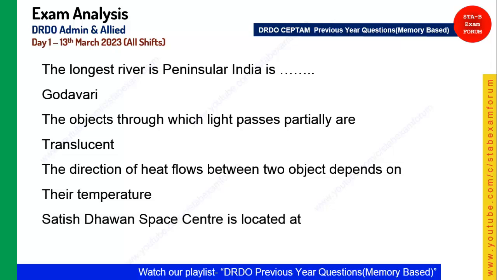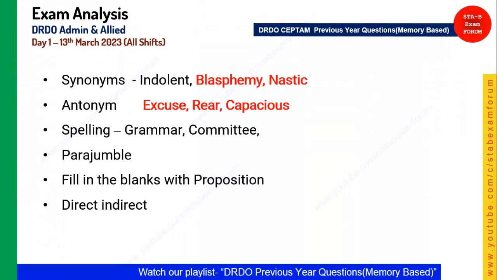Then a very simple question, you should know: Satish Dhawan Space Center is located at which place? A very easy one, it is in Sriharikota. Correct. Let's see the next question.